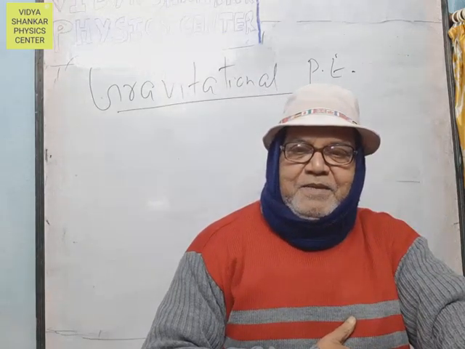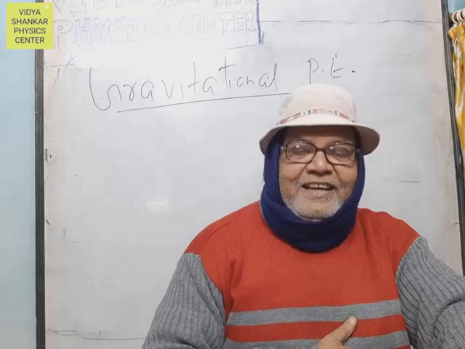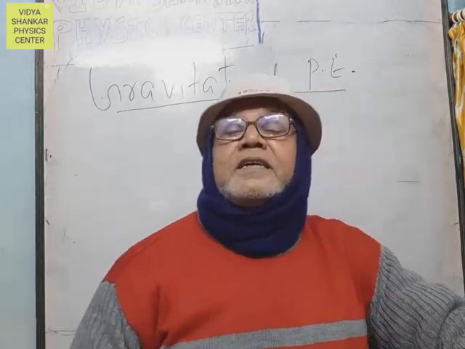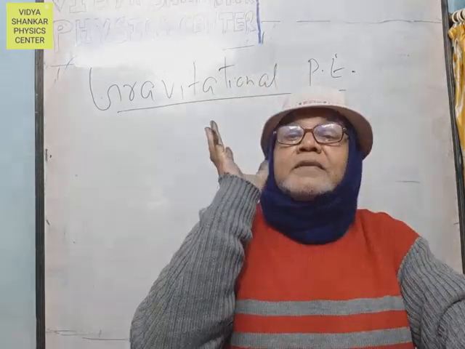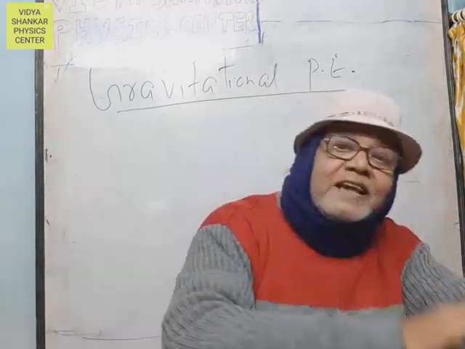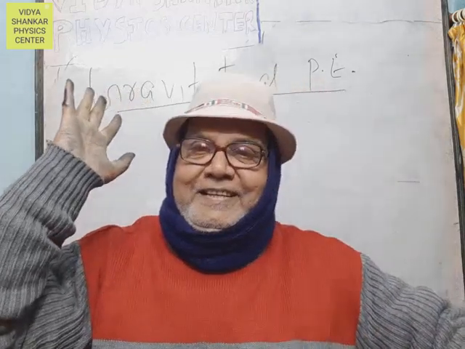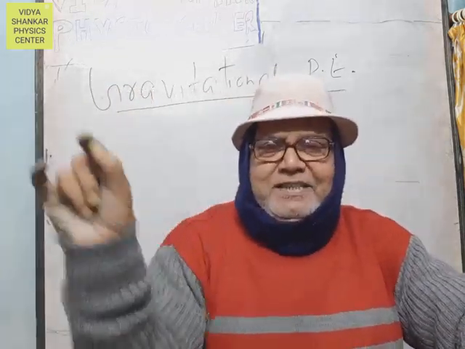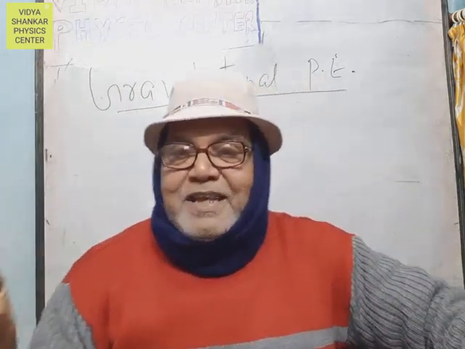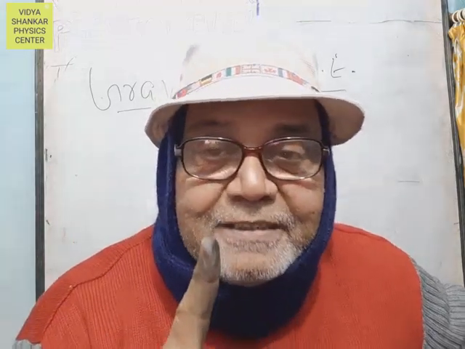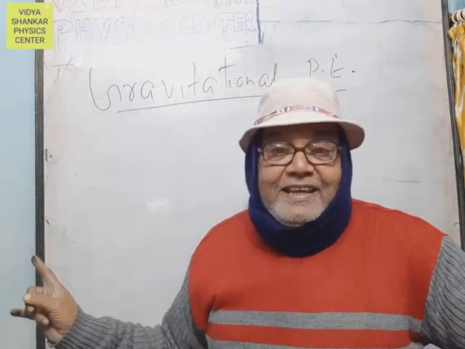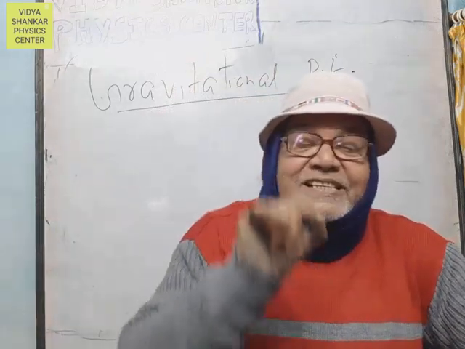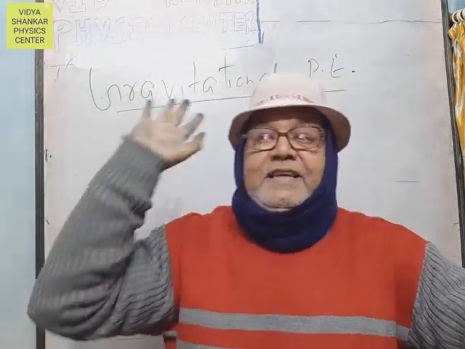In the case of gravitational potential energy, it is the work done in bringing a certain mass, M mass, where M is greater than 1 kg.